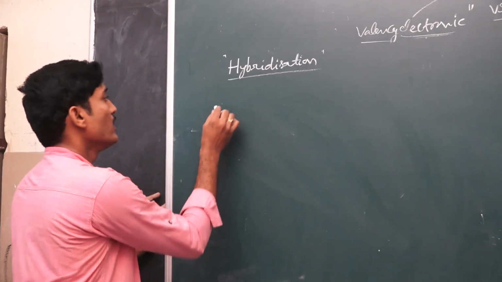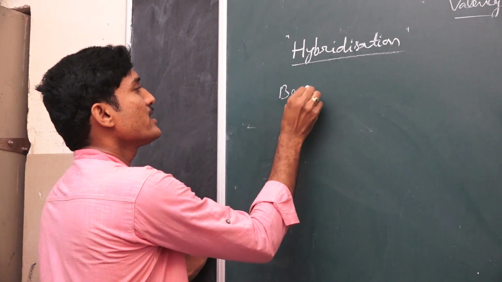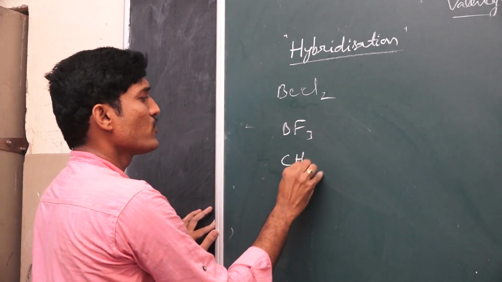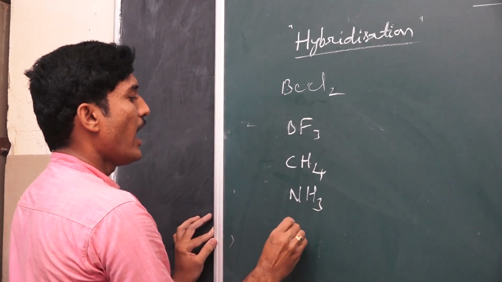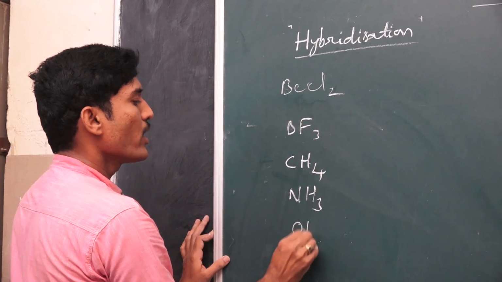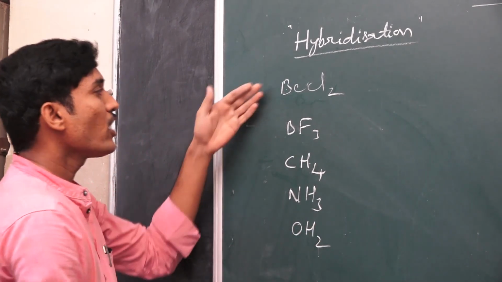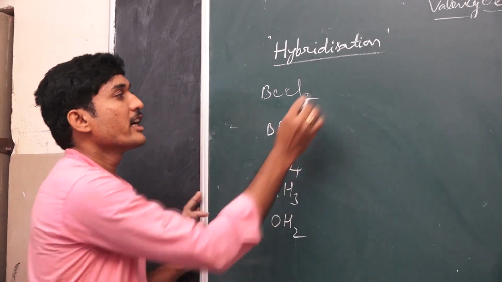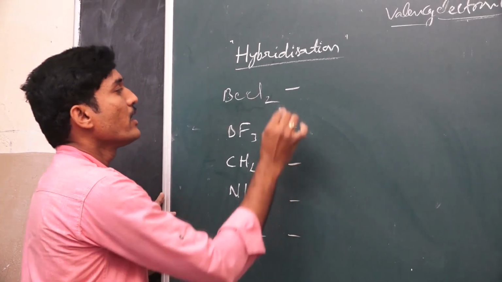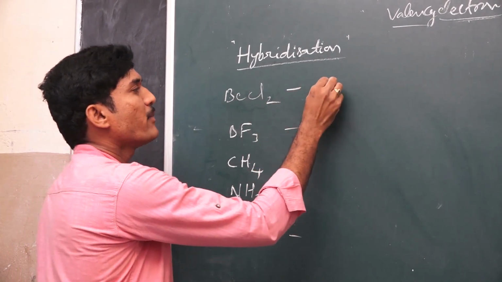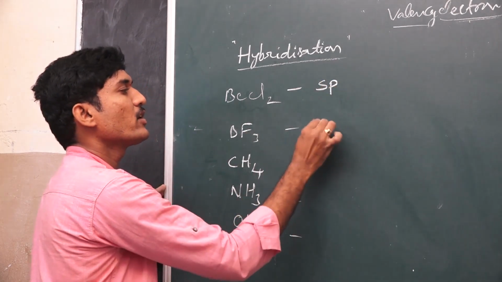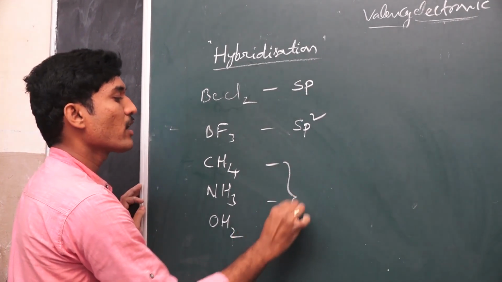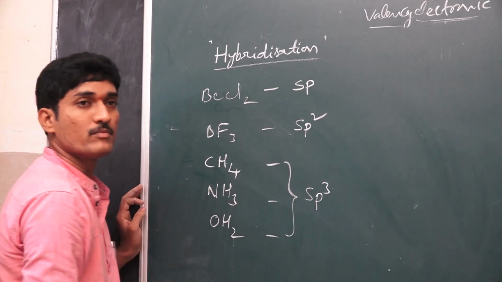See, there are different examples such as the BeCl2 molecule, the boron trifluoride BF3 molecule, and next CH4, then ammonia NH3, and the water molecule. You can write this as OH2, but it is the H2O molecule. If you observe, beryllium is 4, boron 5, carbon 6, nitrogen 7, oxygen 8. In beryllium chloride, the type of hybridization is sp hybridization, and the BF3 molecule has sp2 hybridization, and CH4, NH3, and OH2, that is the water molecule, are all sp3 hybridization.